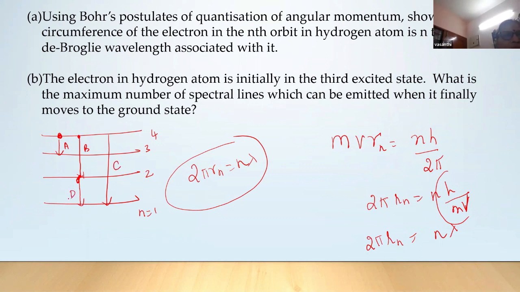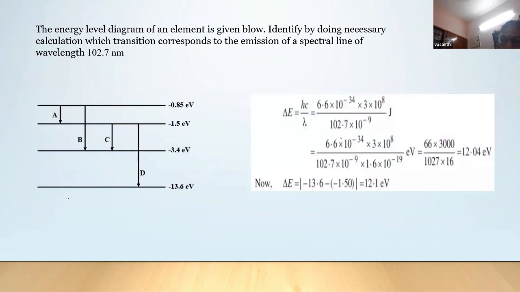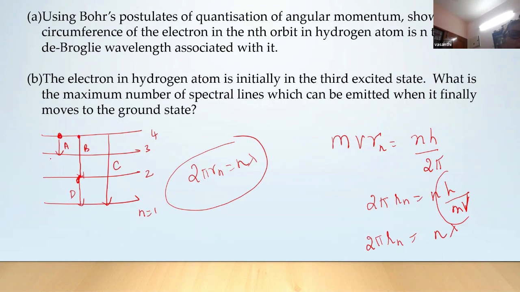One more transition, from here to here, it can come, isn't it? That is another transition, E transition. And one more from here to here.